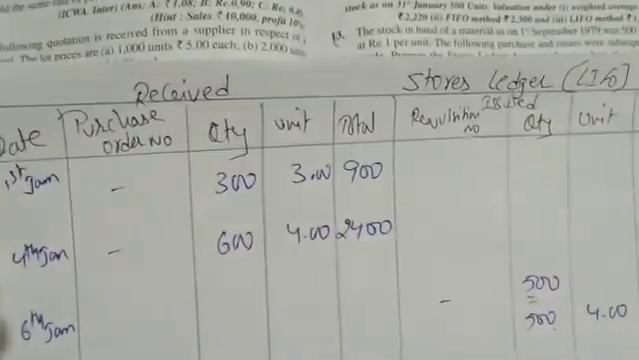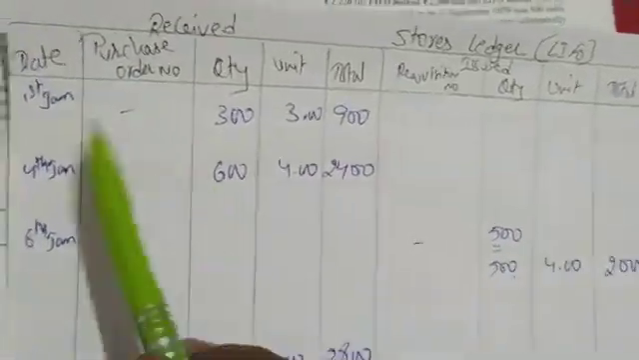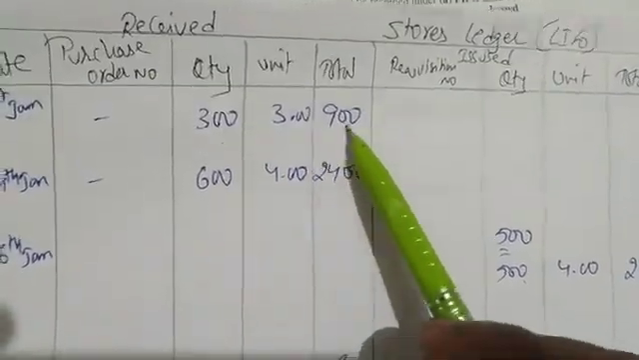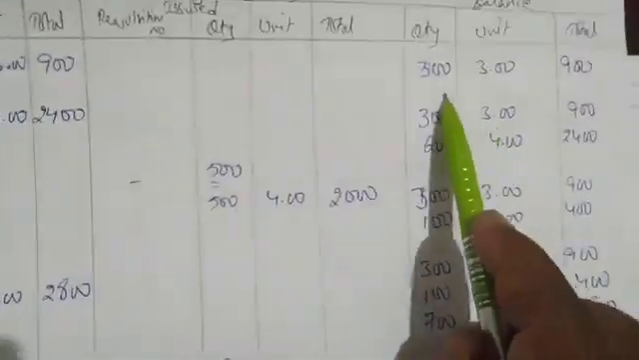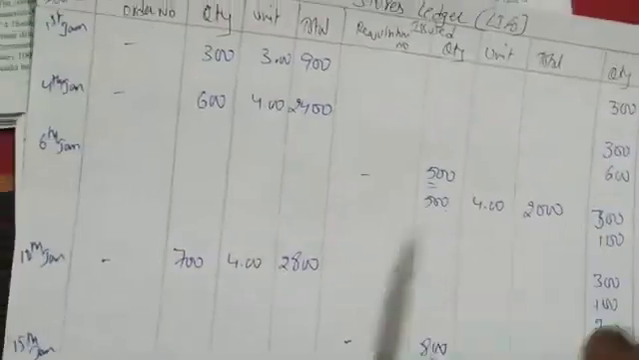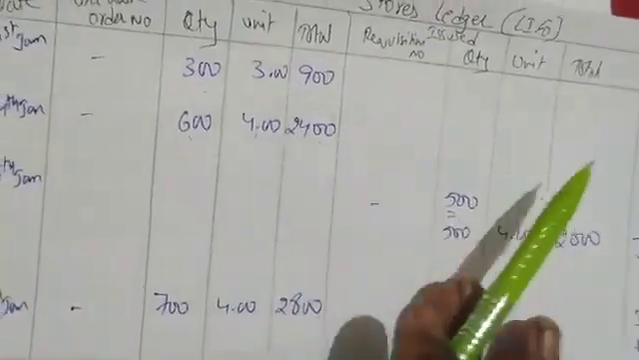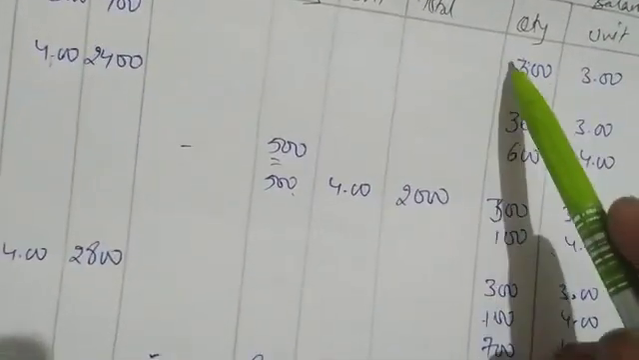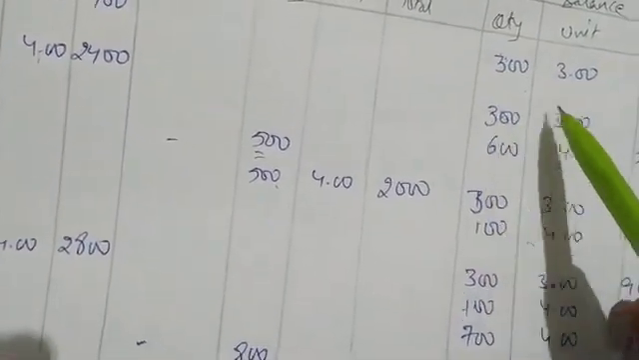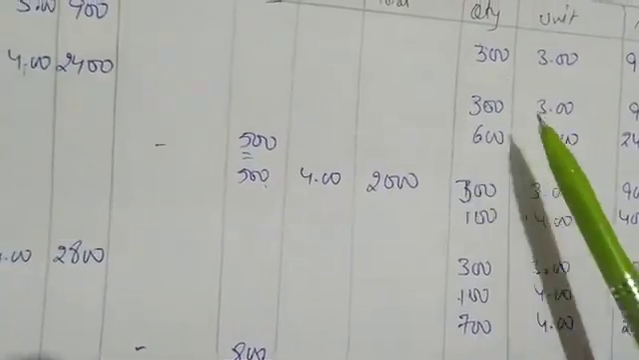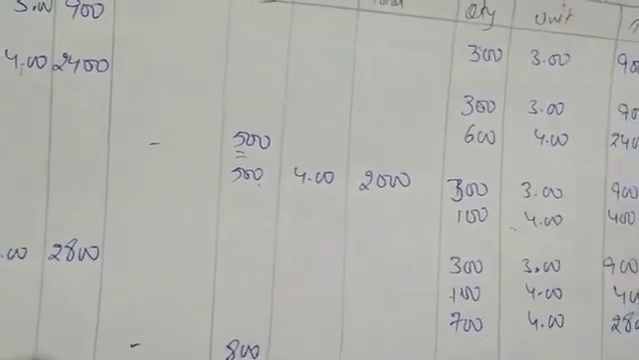Simple, easy. Let me explain. See what we have done here. On 1st January we purchased 300 units at 3 rupees, 900. So the same balance you have tried, 300 at 3 rupees 900. Next, on 4th January we have purchased 600 units at rupees 4, 2400. So first you have tried the balance, 300 at 3 rupees 900. Then you have purchased 600 units, and you have tried 600 at 4 rupees 2400.